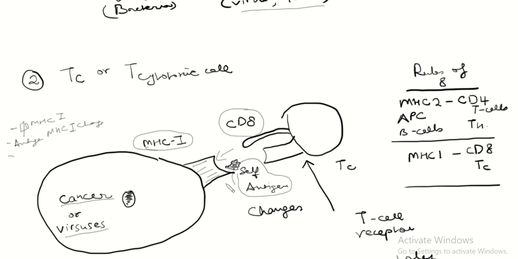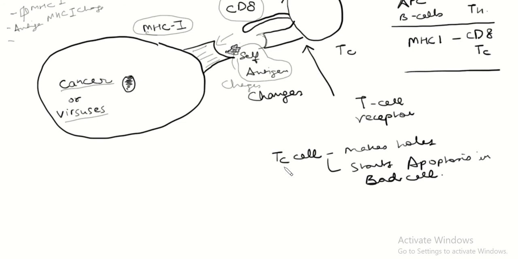However, with cancer and viruses, if the self antigen changes and we have a T cytotoxic cell that actually has a site that binds to this changed self antigen, no longer our antigen, then this connection fits perfectly. Once this happens, the T cell becomes active, and like the natural killer cells, it makes holes and starts the apoptosis in the bad cell. Okay?